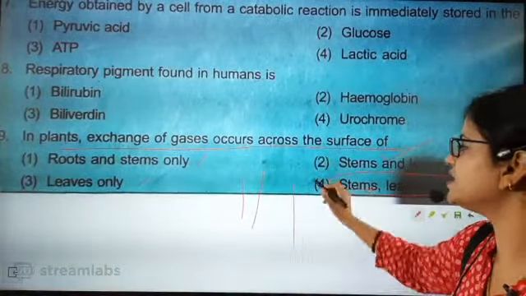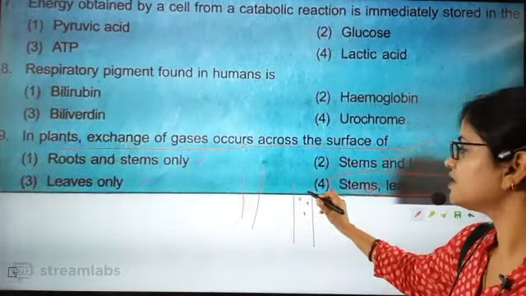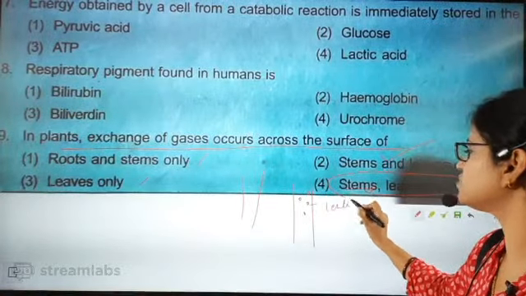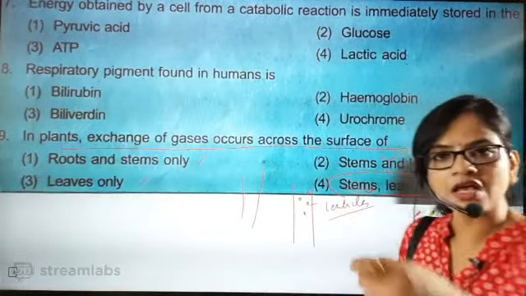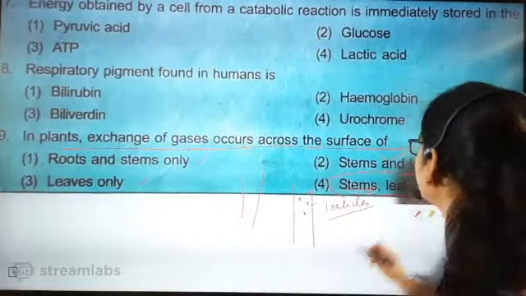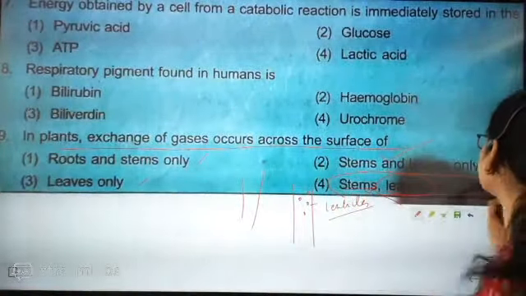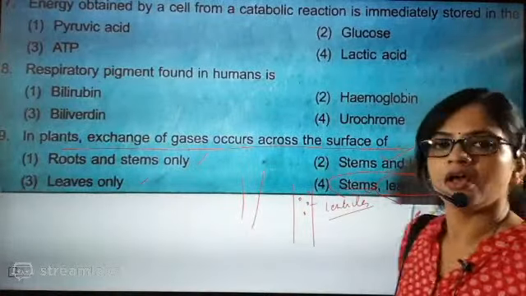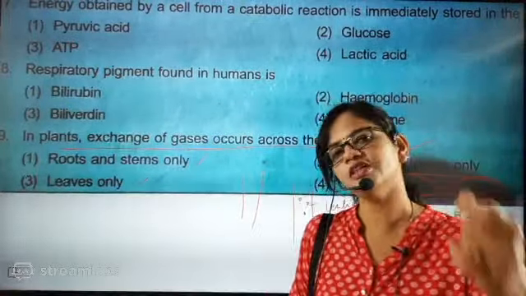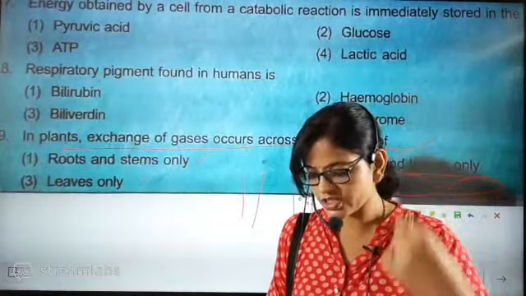Stems exactly contain small tiny holes. They are exactly called lenticels. So lenticels respire. Lenticels allow the exchange of gases. Then leaves have stomatal pores. Leaves also do exchange of gases. Roots also have root hairs, and they also help in the exchange of gases.